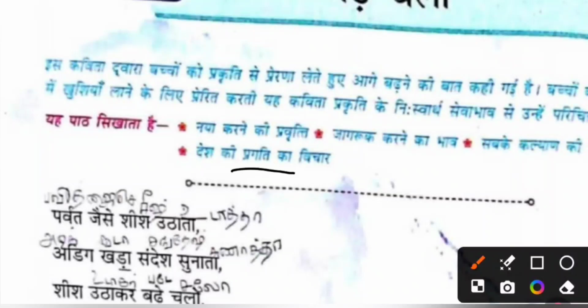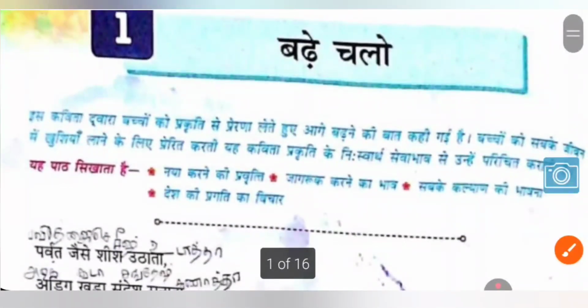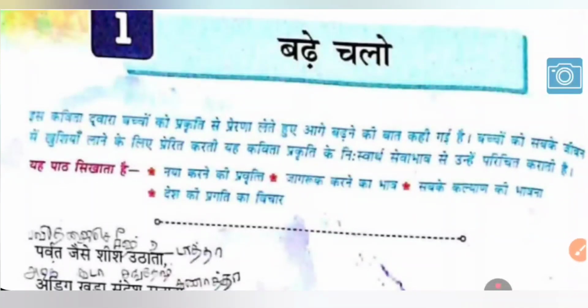So what we have to learn, you should try and explore new things. You should be giving awareness to others. You should motivate others. You should think goodness for others, and you should also have the thought for the country's development. So this poem teaches us you should have new thoughts, you should explore, you should give the awareness to others, you should think to do goodness to others, and you should also have the thought to do something good for the country which helps the country's progress.